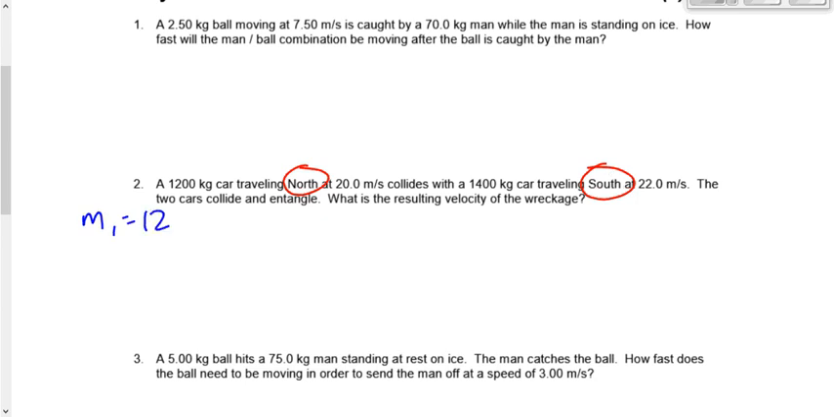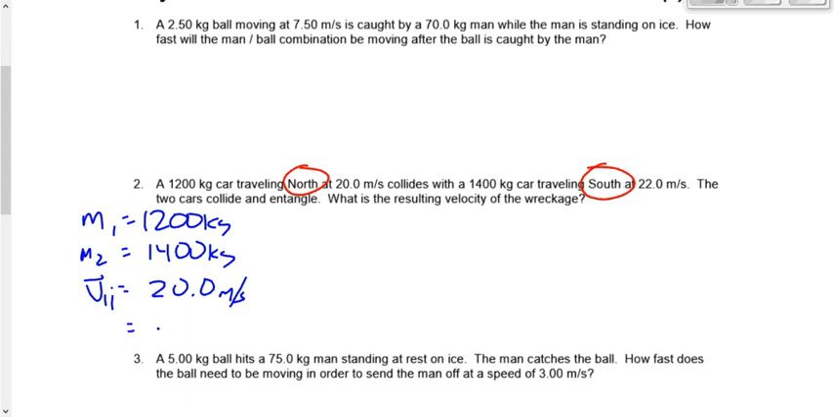Let's write down some givens here. M1 is 1,200 kilograms. M2 is 1,400 kilograms. We're going to say V is 20.0 meters per second. Is that V1 or V2? Is it the velocity of the 1,200 or is it the velocity of the 1,400? It's V1. Good. Benton, is it V1i or V1f? Initial or final? Yeah, it's before the collision takes place, so it's V1i. Good. We have another velocity here. It is negative 22 meters per second. We know it's negative because it says it's to the south.